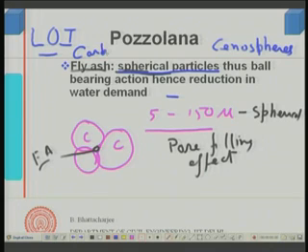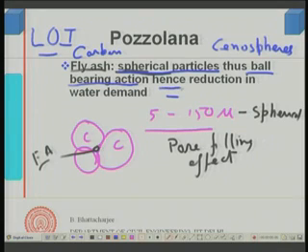If you have high loss on ignition, it means you have high carbon content, and these are not spherical particles; they are flaky or flat particles, which will absorb a lot of water, and the water demand actually increases with this sort of particles. So, carbon content should be low in case of fly ash.